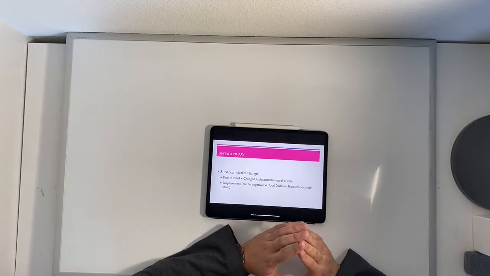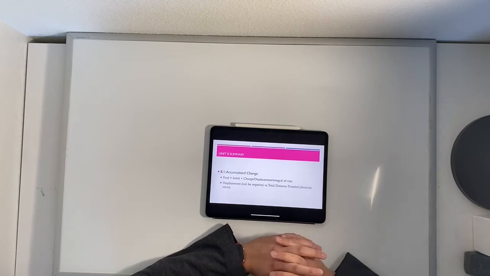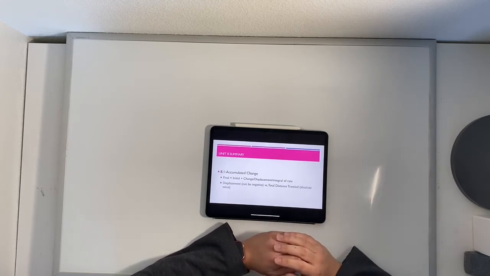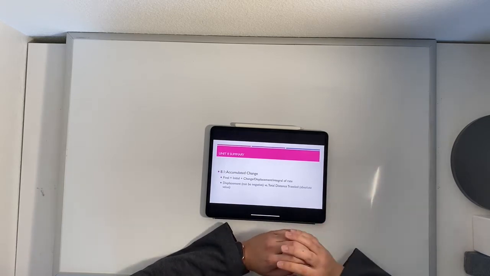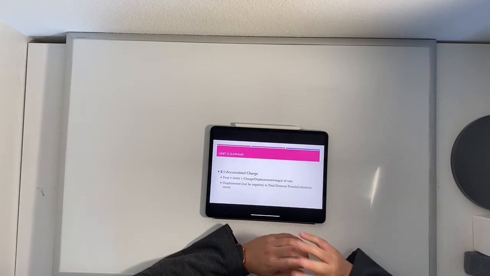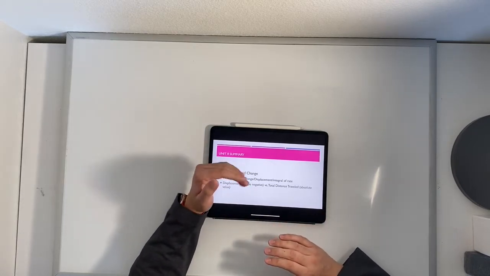So the main formula, the main concept from that section was that our final amount is our initial amount plus change, okay? Another word for change, if we're talking about velocity, displacement, okay? In general, that's the integral of whatever rate we are given. So final equals initial plus change.